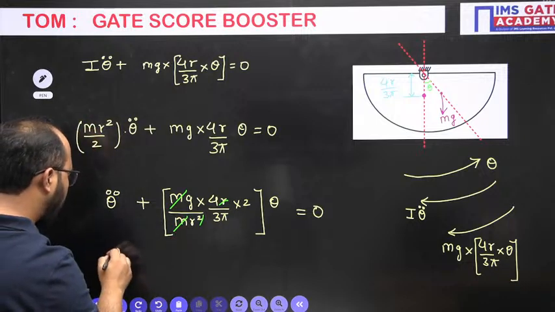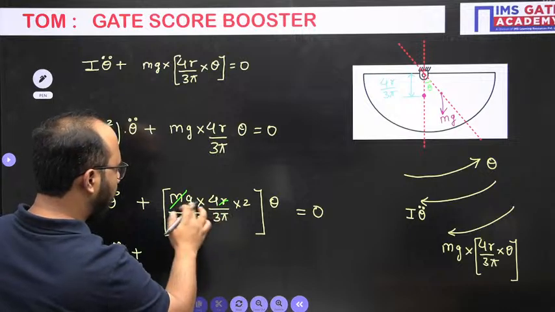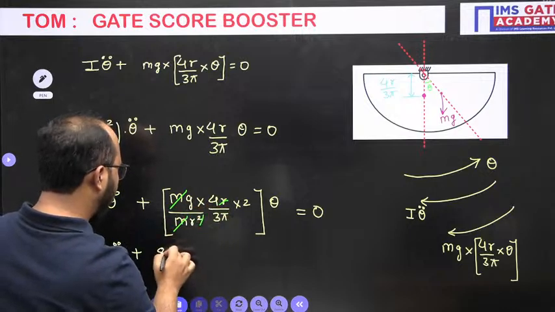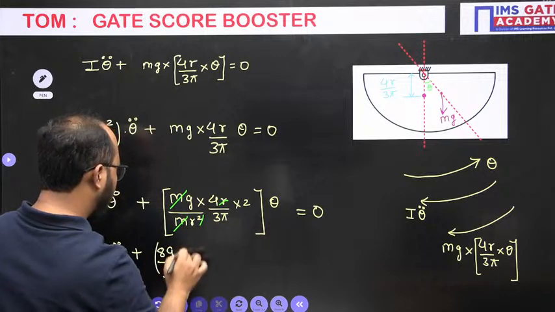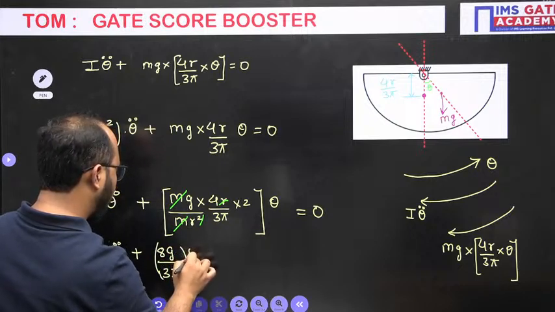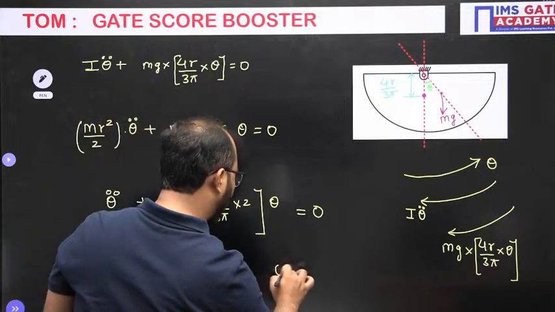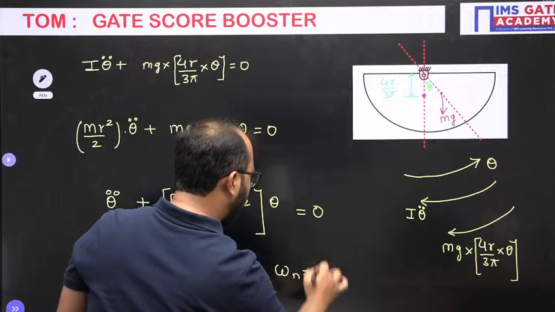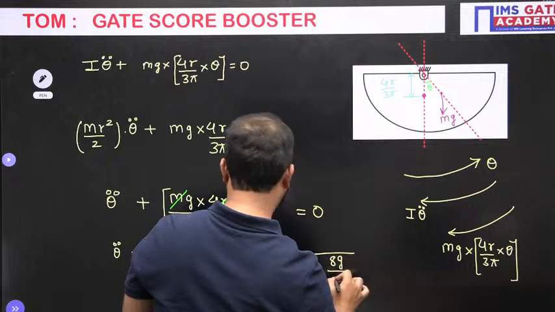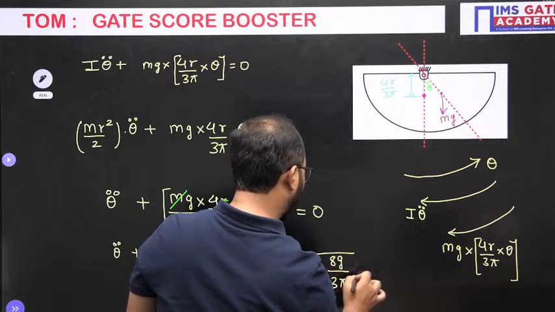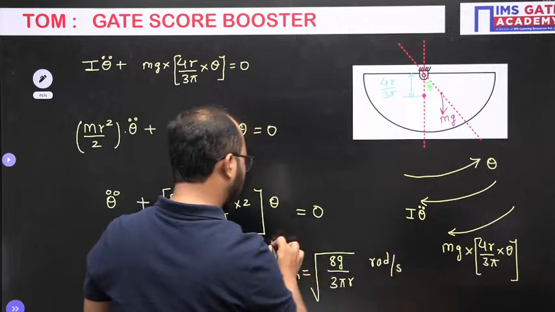So theta double dot plus 8g divided by 3 pi r into theta equals to 0. So here we will get the answer of omega n as under root 8g divided by 3 pi r radian per second. This is the answer we will be getting here.